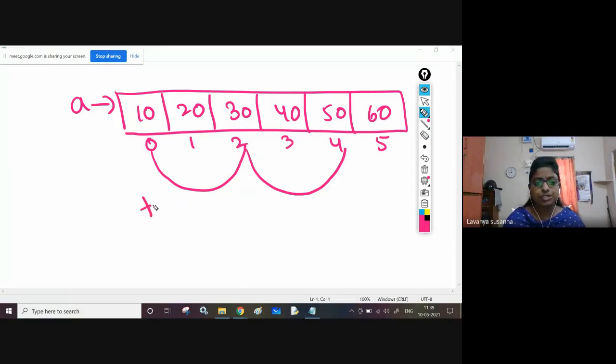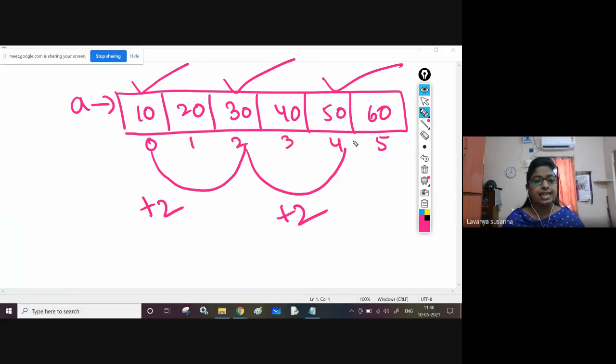See, 0 plus 2 you are getting. You want index elements 10 and 30. How are you getting 30? 0 plus 2, you can get index 2. Next you need to access 50. How to get 50? Element 50 is at index 4, right? How to get it? 2 plus 2, you are getting 4, right?